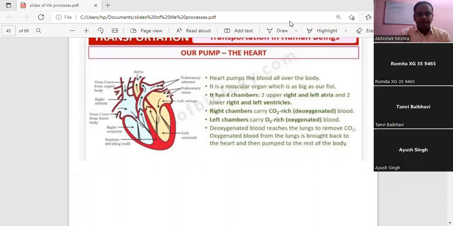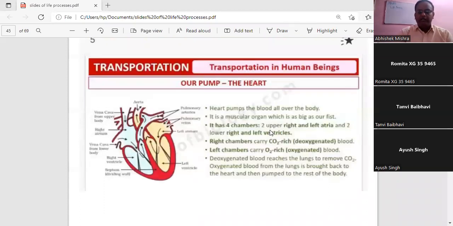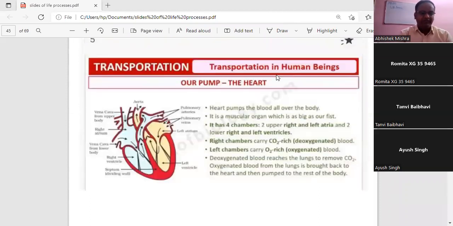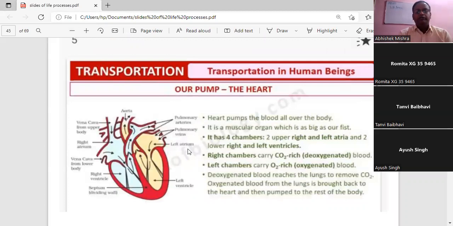Okay, fine. Now students, we will be discussing the pumping organ, that is the human heart, in detail. First of all, the human heart pumps the blood all over the body. It is a muscular organ which is as big as our fist. It is as big as our fist.